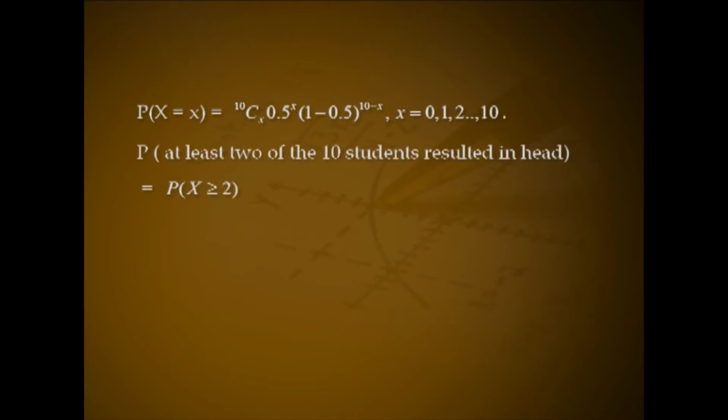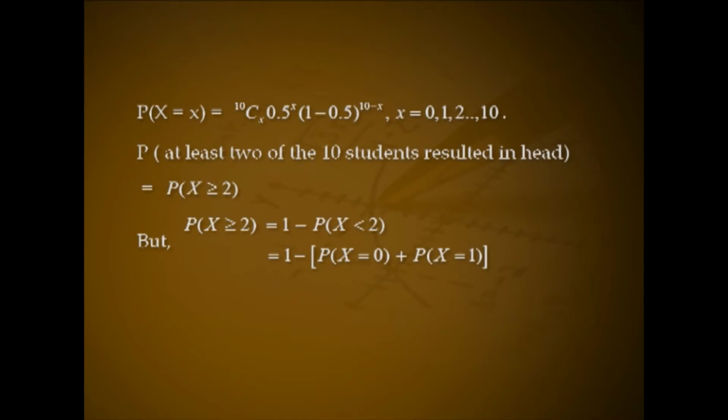Hence, P(X = x) = 10Cx (0.5)^x (1 - 0.5)^(10 - x) for x = 0, 1, 2, etc. up to 10. Probability that at least 2 of the 10 students resulted in head = P(X >= 2). But P(X >= 2) = 1 - P(X < 2), that is 1 - [P(X = 0) + P(X = 1)].